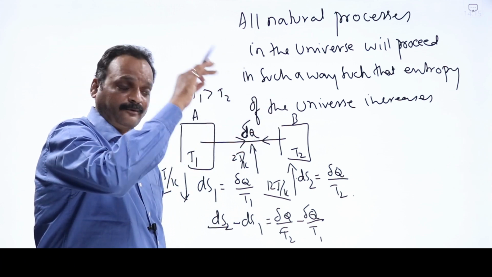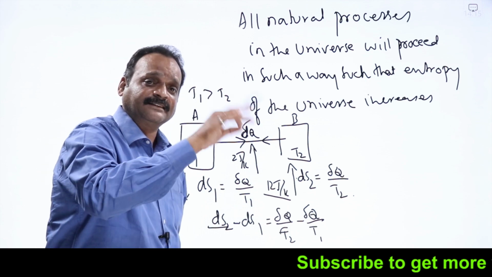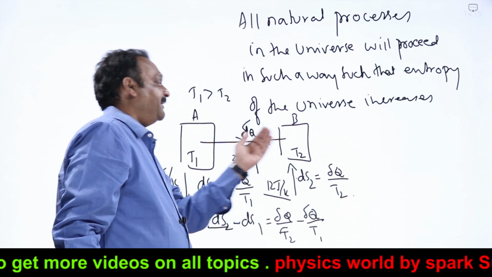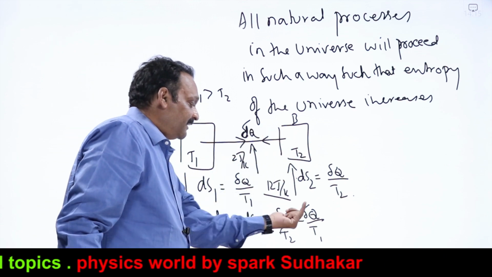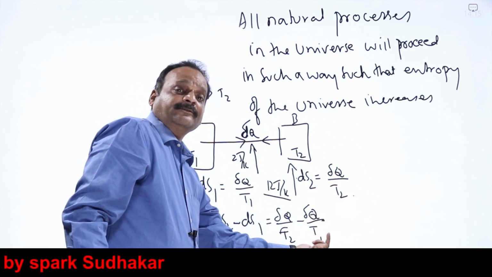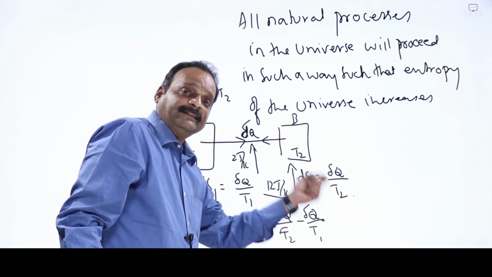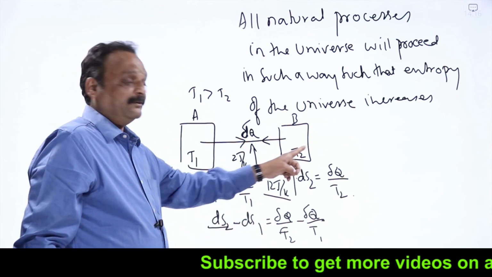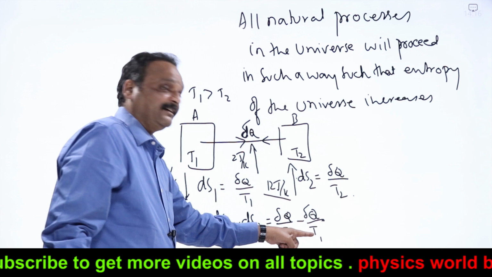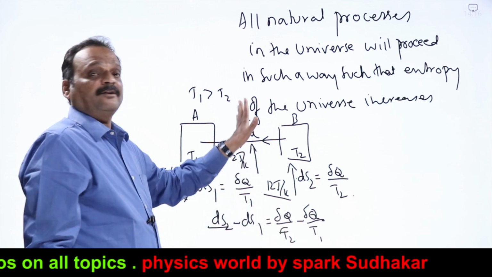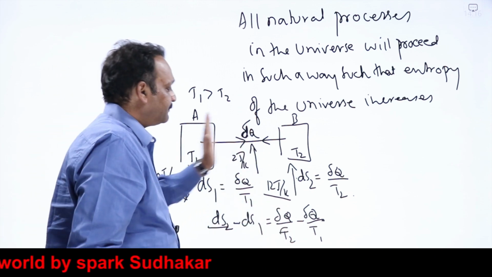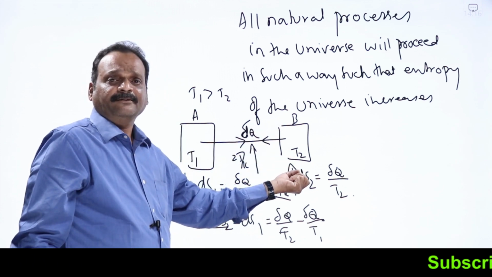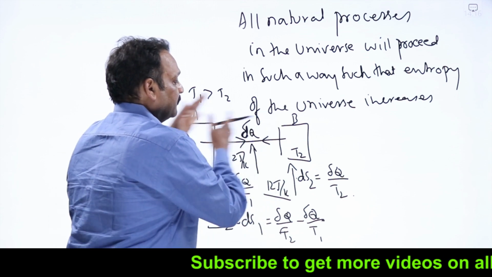All natural processes in nature must proceed in such a way that entropy of the universe should always increase. Means here, if heat flows from low temperature to high temperature, delta Q by T1 minus delta Q by T2 will be negative. That is, entropy of the universe decreases, which is impossible. If heat flows from high temperature to low temperature, delta Q by T2 minus delta Q by T1 is positive. That is, entropy will increase. So heat always flows from high temperature to low temperature only. Never can heat flow in reverse manner.